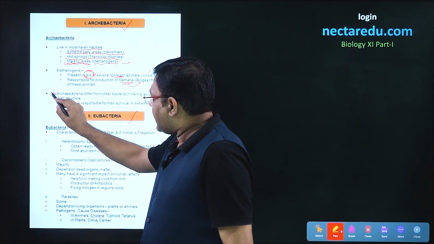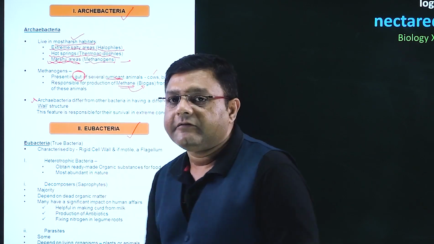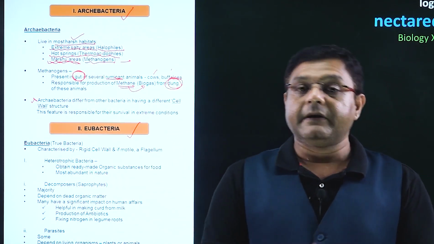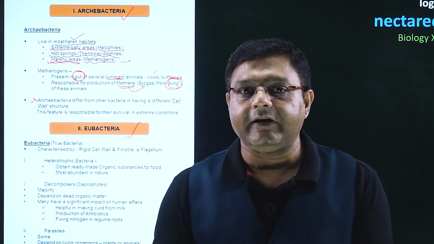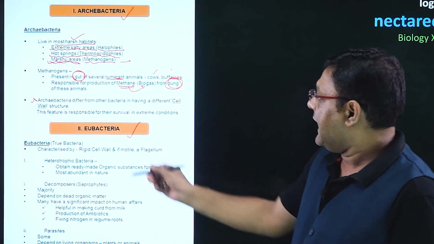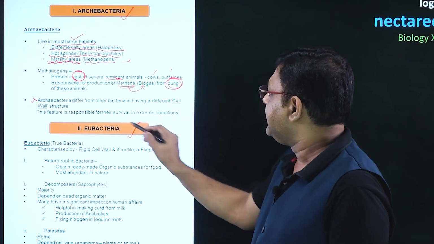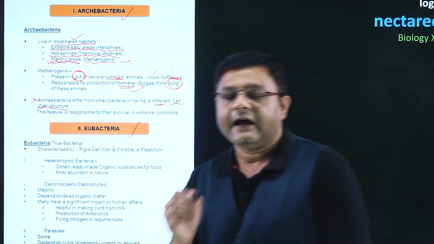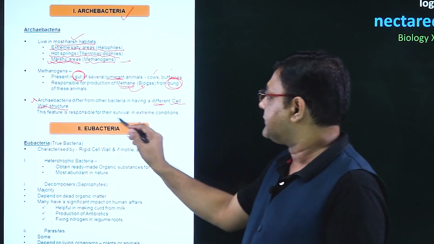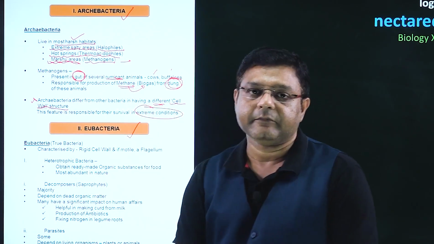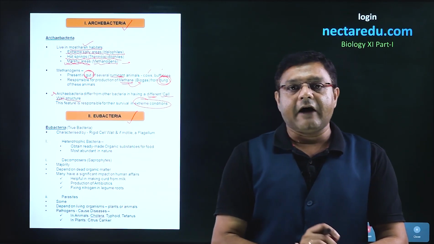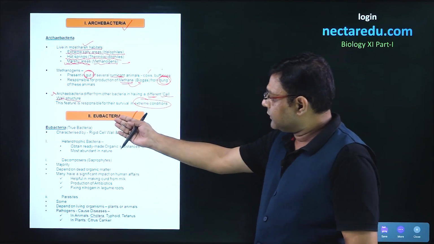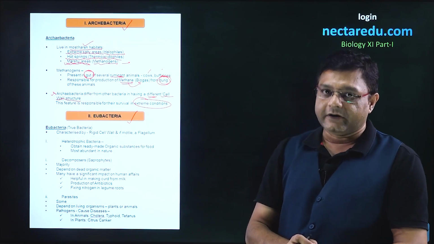Now, these archaebacteria survive in the most harsh conditions, but other bacteria cannot survive in those harsh conditions. And the reason is that these archaebacteria have a different cell wall structure, and this feature enables their survival in extreme conditions.